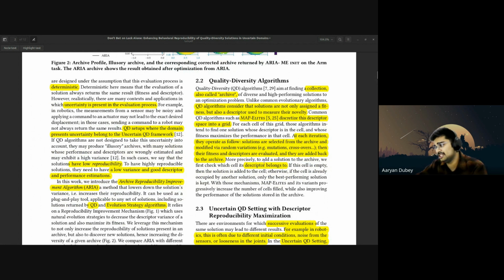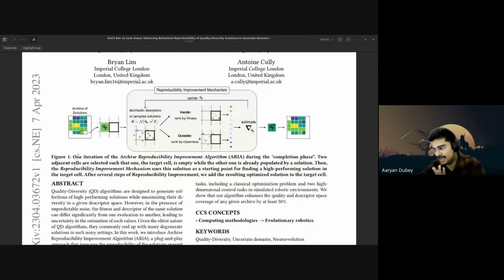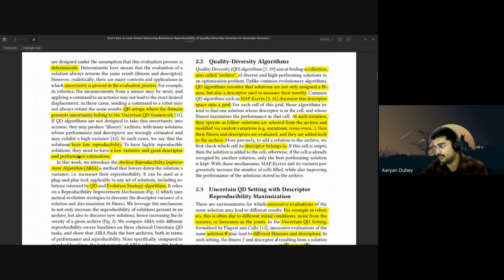More precisely, to add a solution to the archive, we first check which cell its descriptor belongs to. So in simple words, if you produce a solution, any solution, the solution goes to this archive. Maybe it could go to this purple one, it could go to the yellow one, it could go to the aqua or teal one, something like that. So you produce a solution, you see which descriptor cell it belongs to and add it to this particular grid. So it's just taking the solution and putting it into a particular 2D map or 3D graph type of thing, where you can put this descriptor.